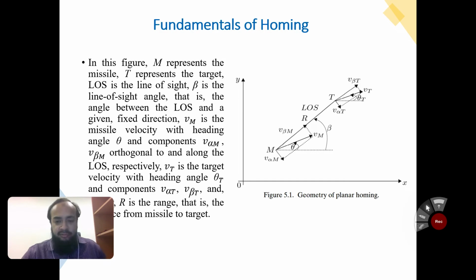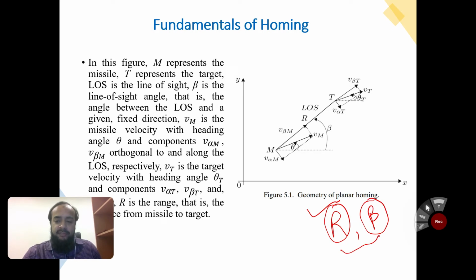We have already studied the geometry of the planar homing. This figure we studied in the previous lecture, and similarly, in this lecture we will study the terminal guidance, and we have to find the range R and also the beta. So this is the range and this is beta. These are two important parameters that we have to find in this lecture. So what is range and what is beta?